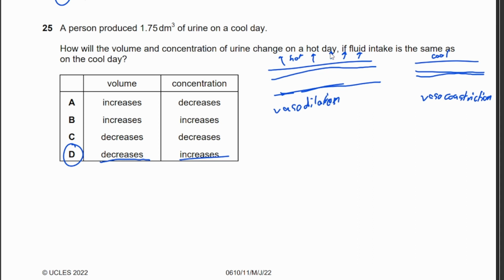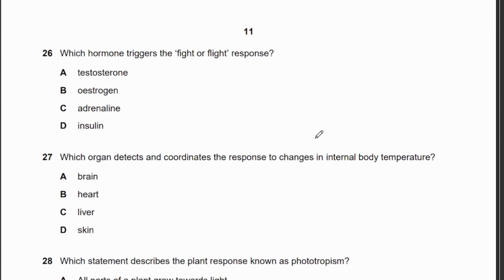Okay? Why does the volume decrease? Because as vasodilation occurs, you need more volume of blood in your blood vessels, so you need more water in your blood vessels, so your urine volume will decrease because more water is absorbed back into the body. The concentration will increase because you have less water in the urine, so the concentration of urea would increase, right?